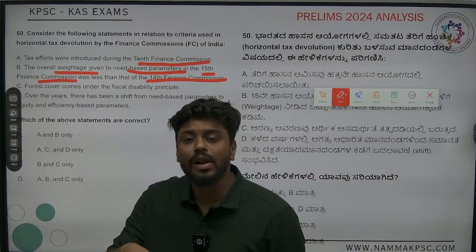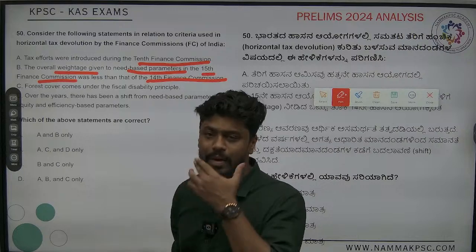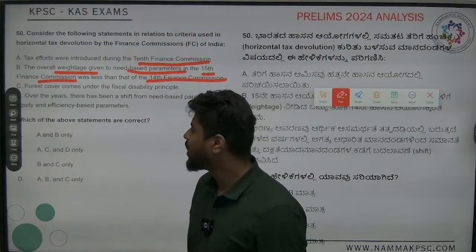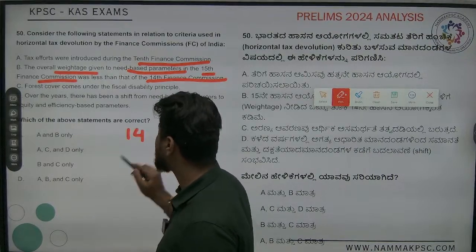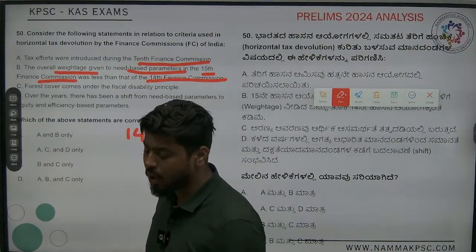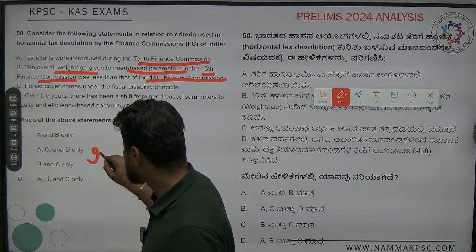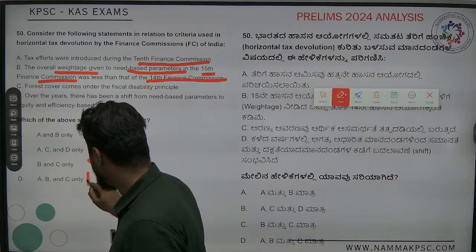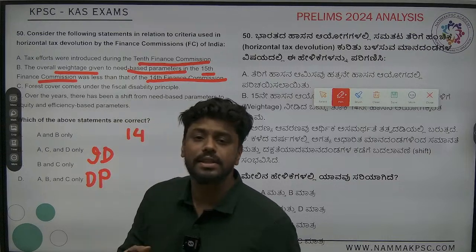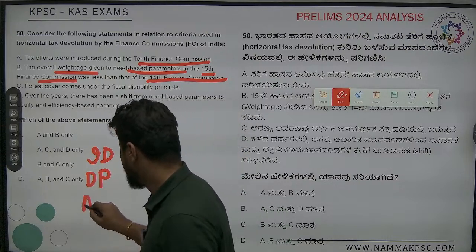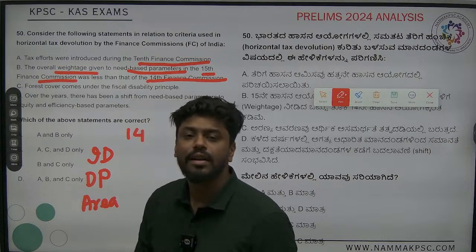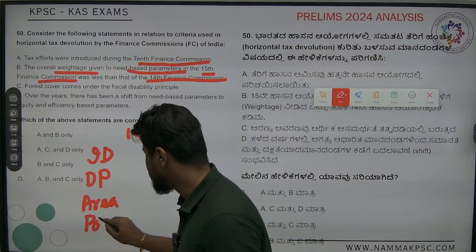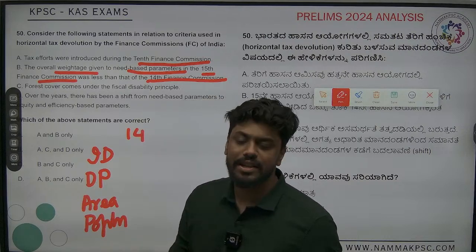It cannot override the principle of need-based parameters. I'm telling you so much about need-based parameters. Let me tell you a little bit about what exactly is need-based parameters. So, if we look at this, income distance is a need-based parameter. Okay, then demographic performance, this is a need-based parameter. Area, this is a need-based parameter. Okay, population, this is a need-based parameter.